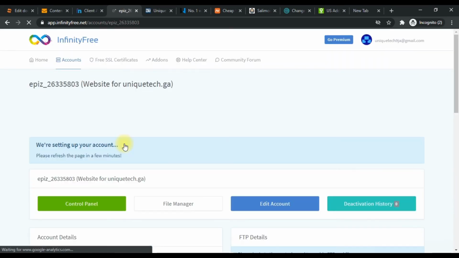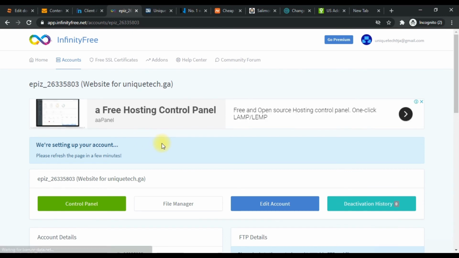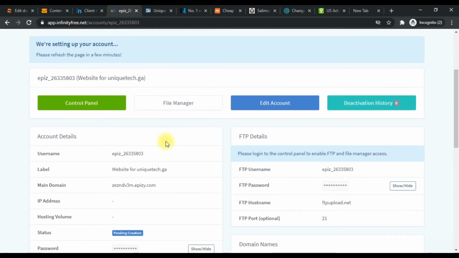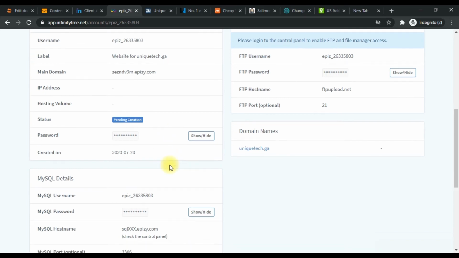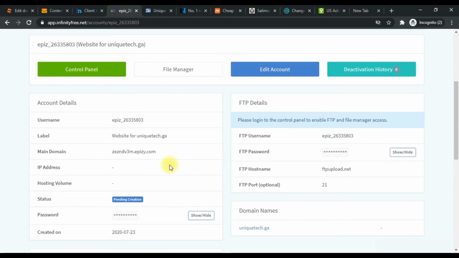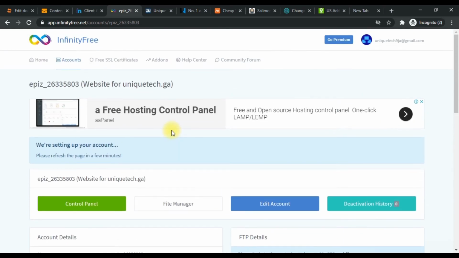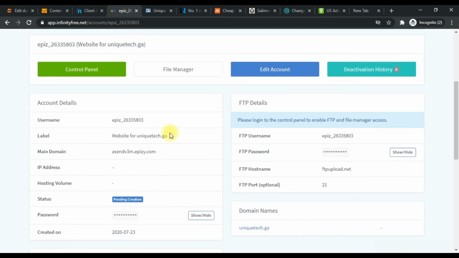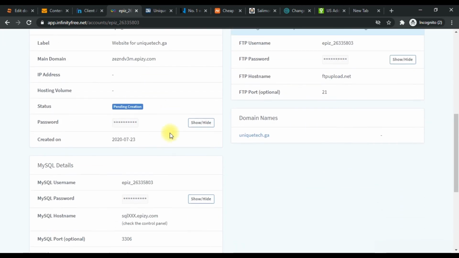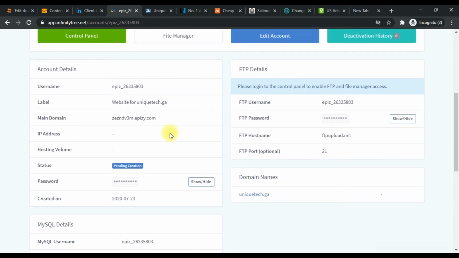So our account details have been created. Now we have hosting accounts. So we can log in with FTP, like FileZilla, a web or smart web client, and some other FTP client applications. You can log into your domain, and you can log into your hosting account's file manager using that. So without further ado, let's go to the control panel.